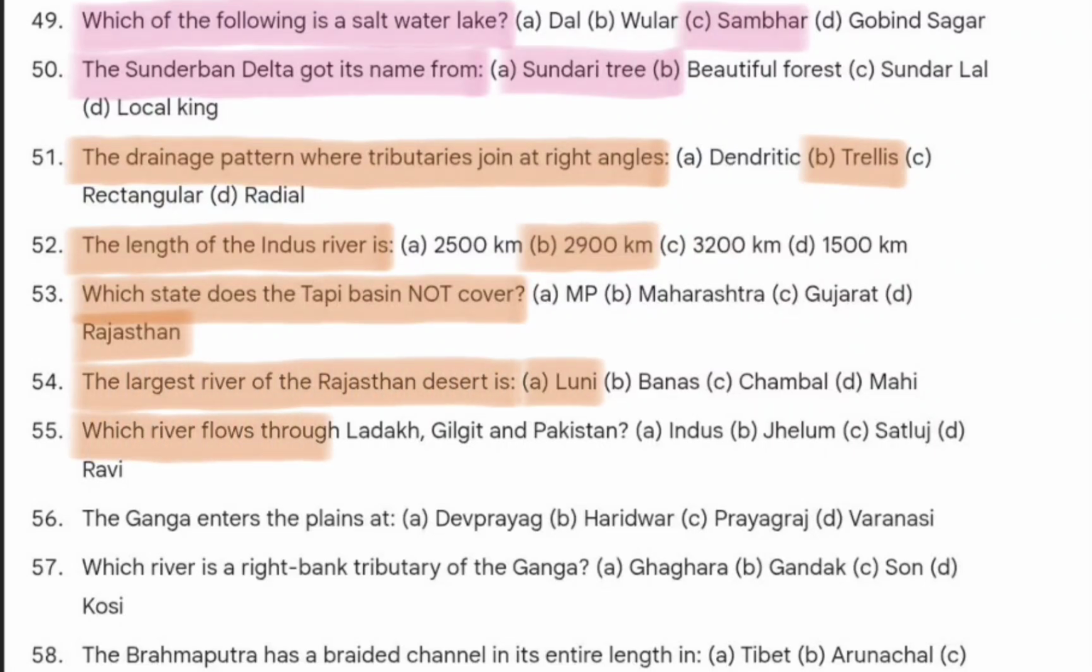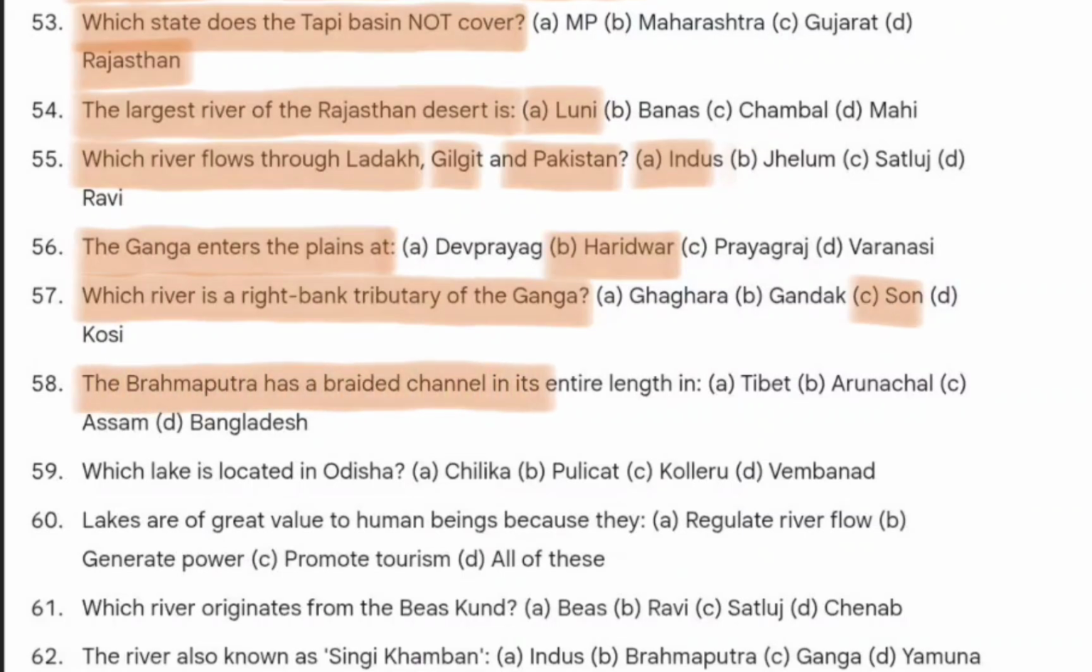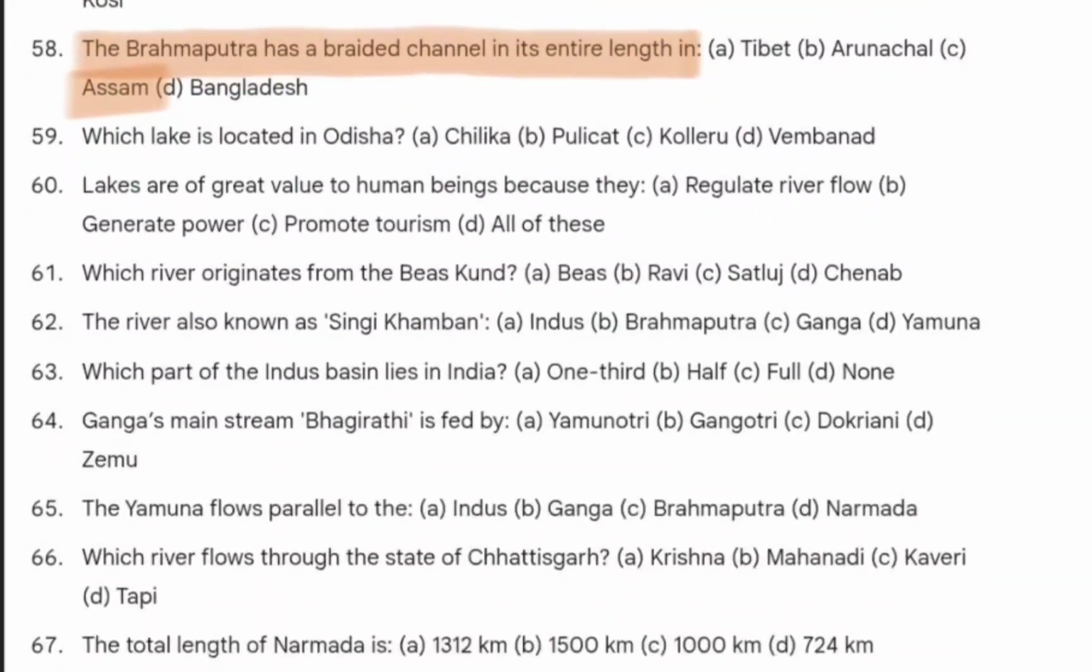Which river flows through Ladakh, Gilgit and Pakistan? So that is Indus. The Ganga enters the plains at Haridwar. The next question is which river is a right bank tributary of the Ganga? So that is Son. The Brahmaputra has a braided channel in its entire length in Assam. Which lake is located in Odisha, and that is Chilika.